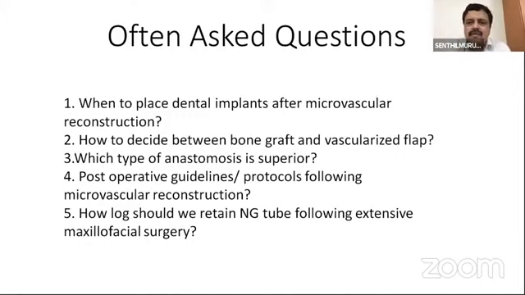Until the oral wound heals, we have to go for Ryles tube feed only. We take 15 days time. I won't remove the NG tube for 15 days, whether flap or graft. Food stagnation will definitely cause wound dehiscence, especially with a free graft. If you put it intraorally and remove the tube on the 10th day, as we do for other cases, definitely that will get exposed. So wait; nothing is going to happen if you retain the tube for more than 15 or 20 days.